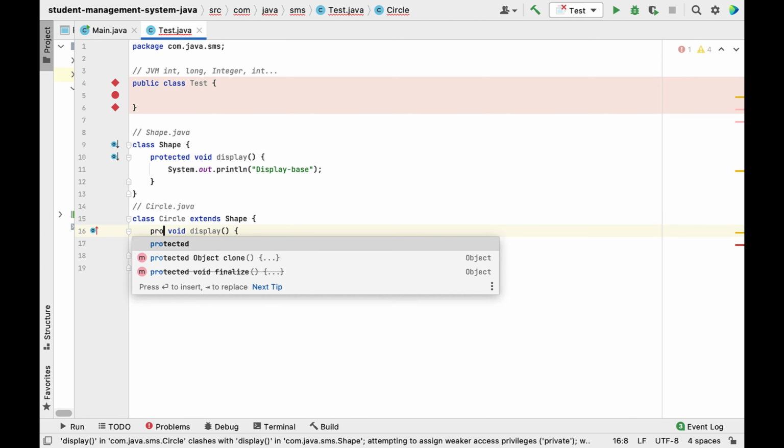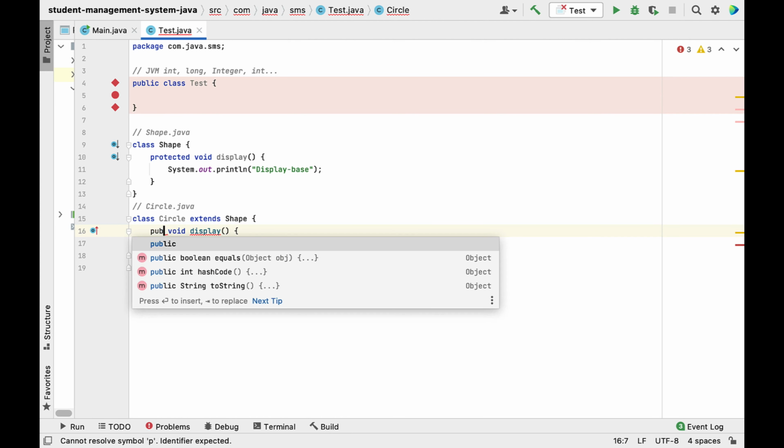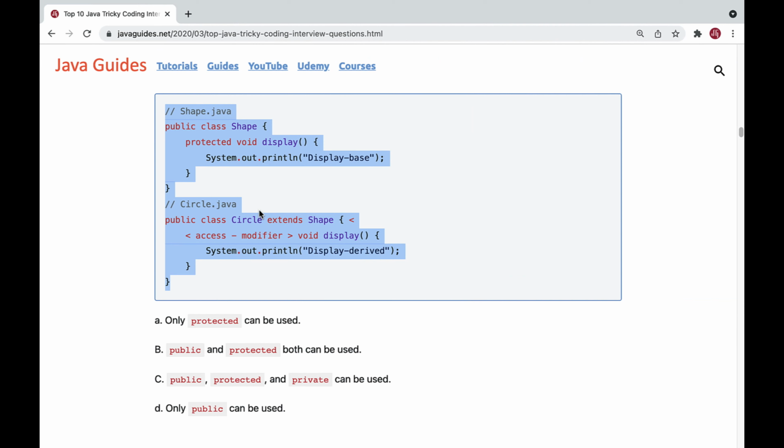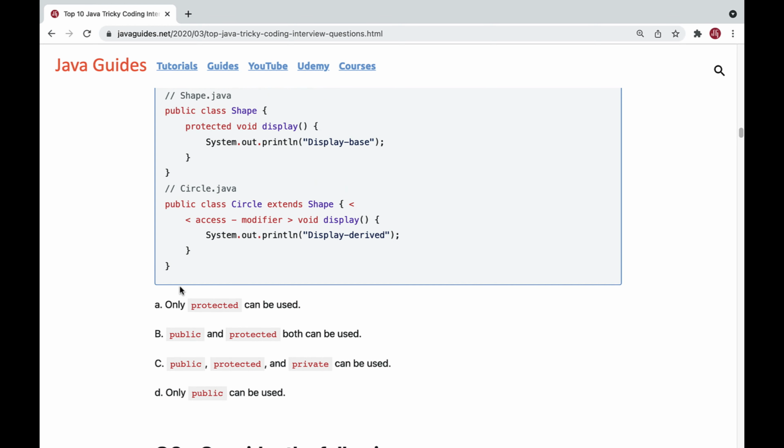In this case, we should provide protected or public, isn't it? I hope you understood. So this question is especially asked for beginners, just to check your knowledge of access modifiers. Alright, great. Let's head over to the next question, and here you need to choose option B. Public and protected both can be used, right?